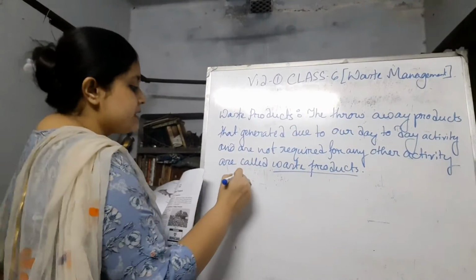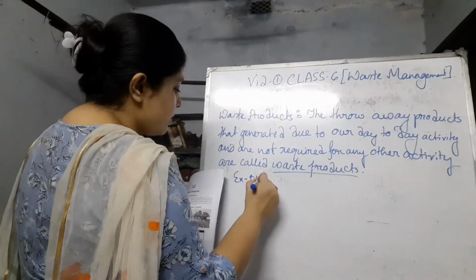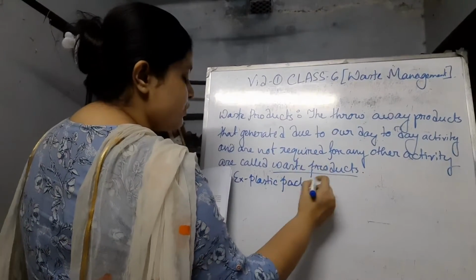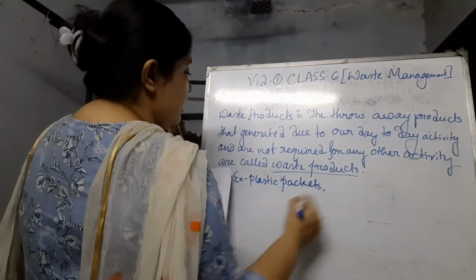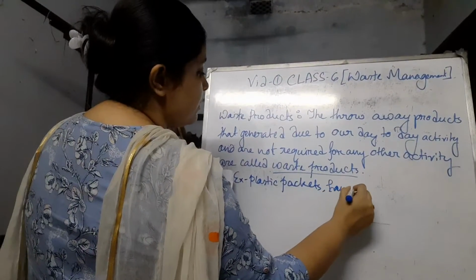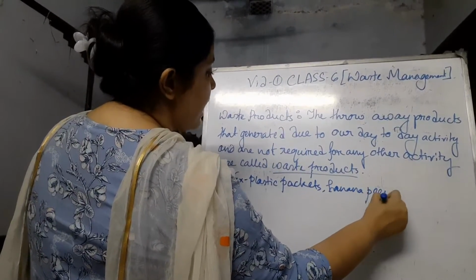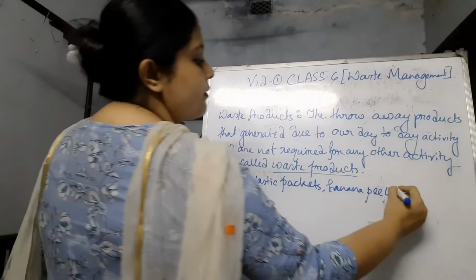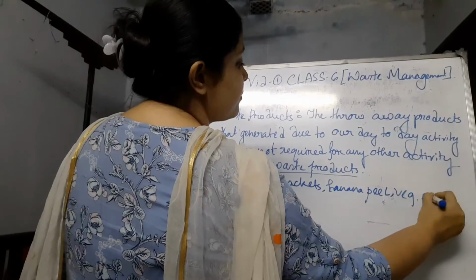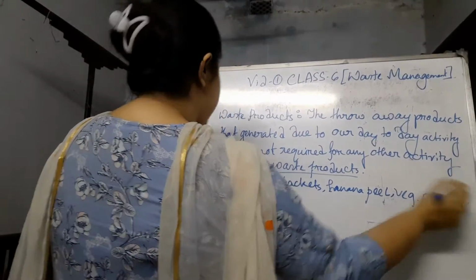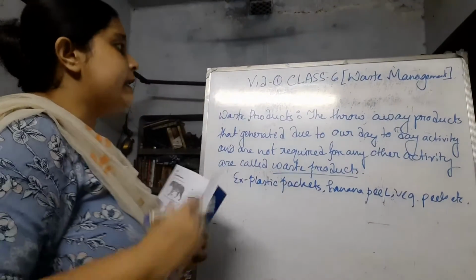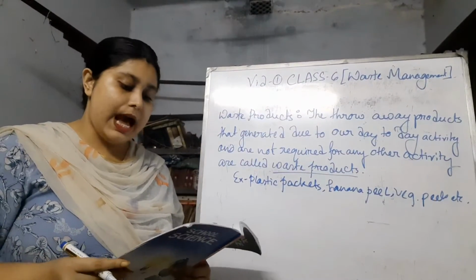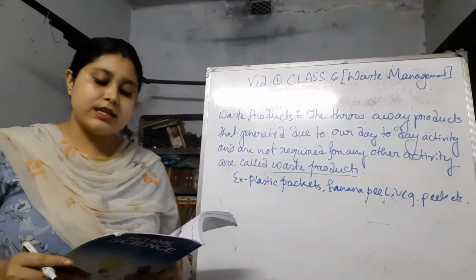So the examples can be plastic packets of anything, packeted foods, banana peels, actually not only banana, every vegetable peel, okay, and many more. So next we are going to discuss about these items.